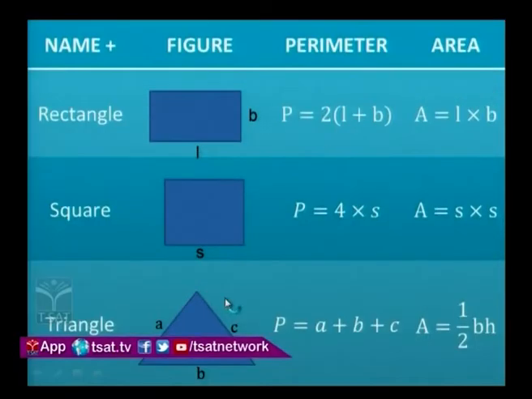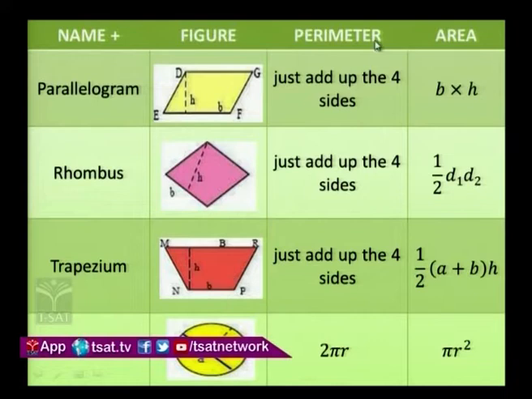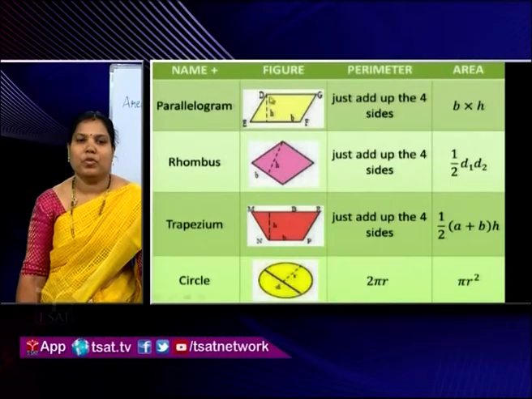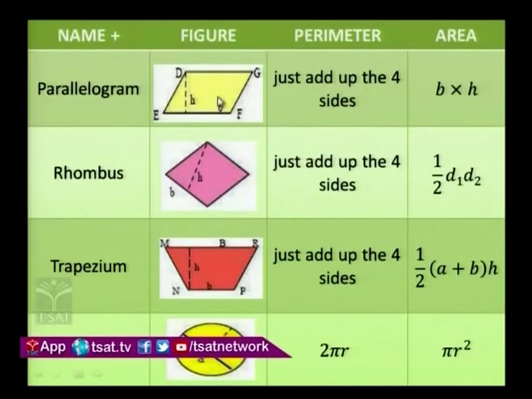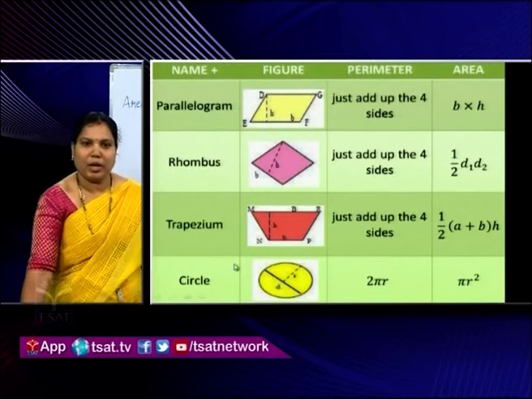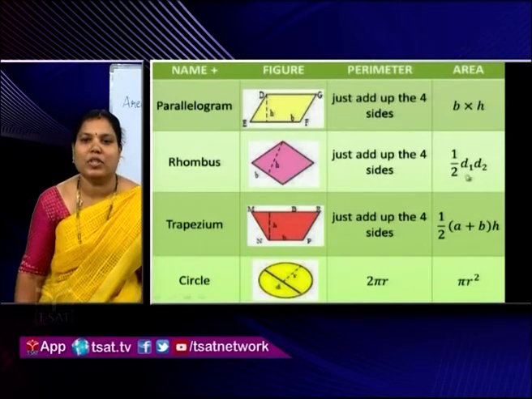Then look at the next slide. We don't have a formula for the perimeter of a parallelogram. Just add all the sides. The area of a parallelogram is equal to BH. The perimeter of a rhombus is also just the sum of all its sides, and the area of a rhombus is half of D1 D2.